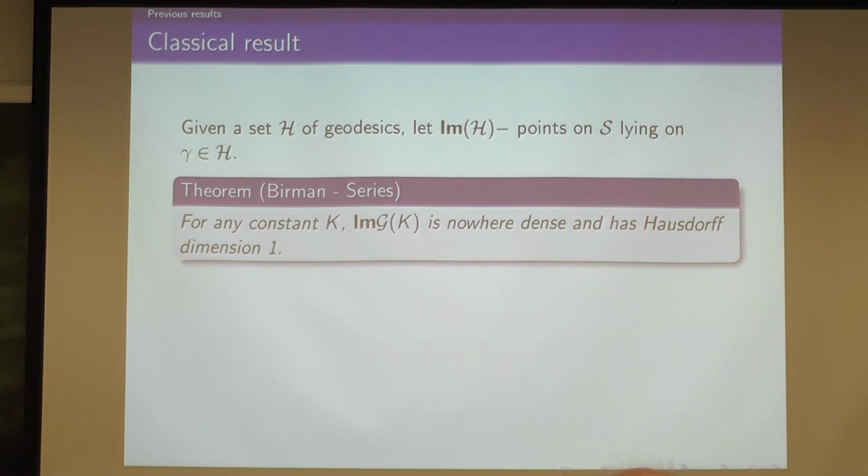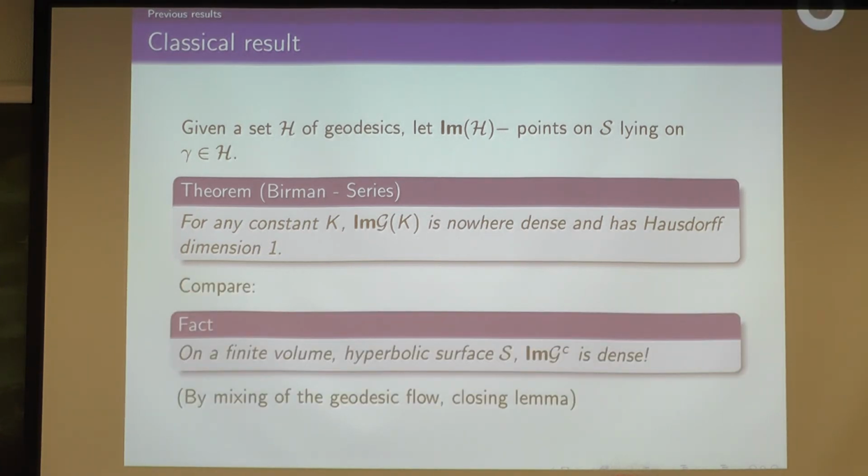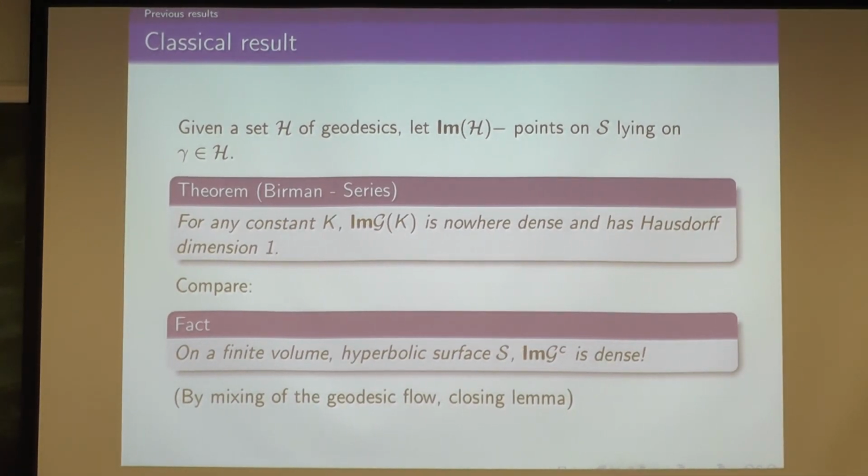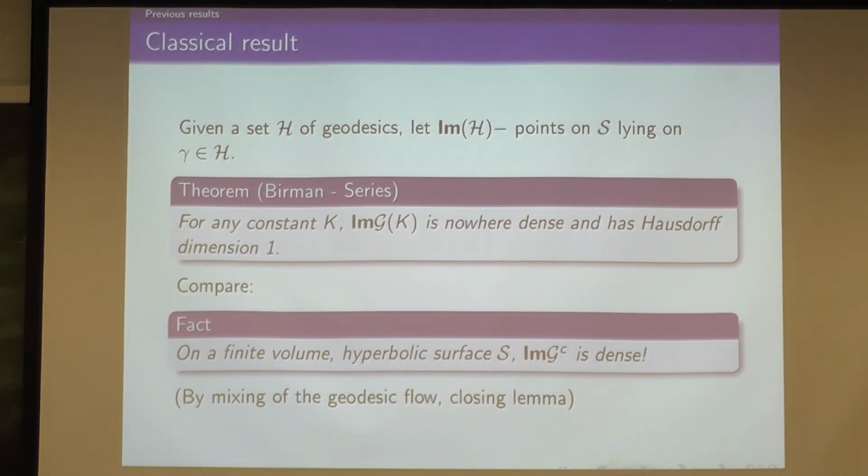It's nowhere dense and has Hausdorff dimension 1. And this is in contrast to, on a finite volume surface, the set of closed geodesics, which is dense. It follows from mixing of the geodesic flow and the closing lemma.